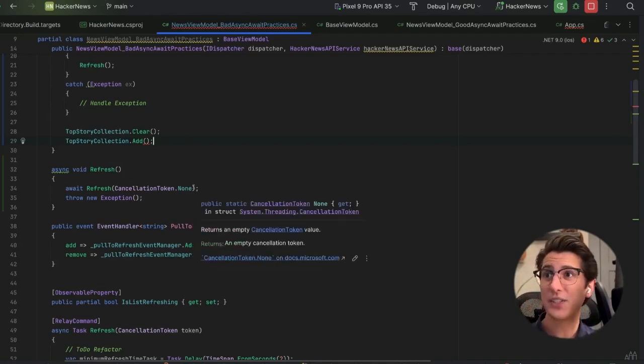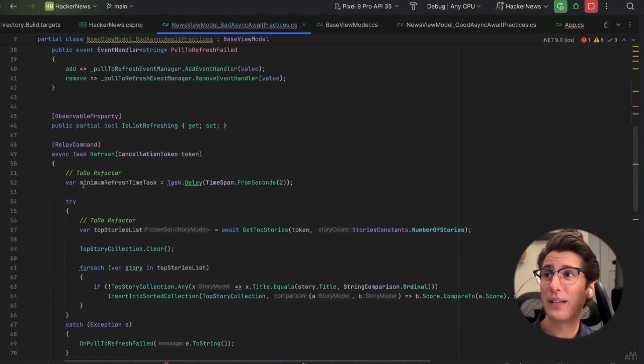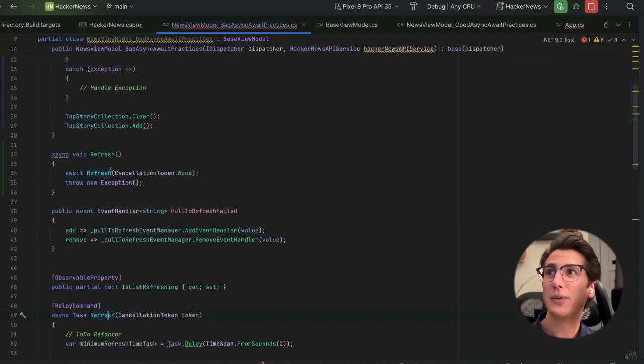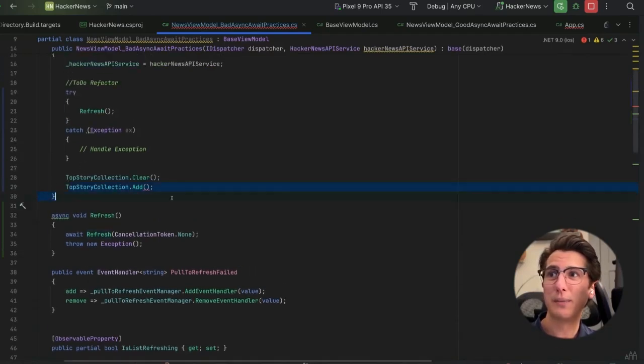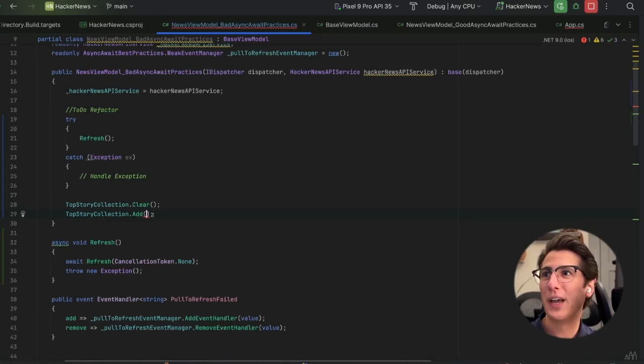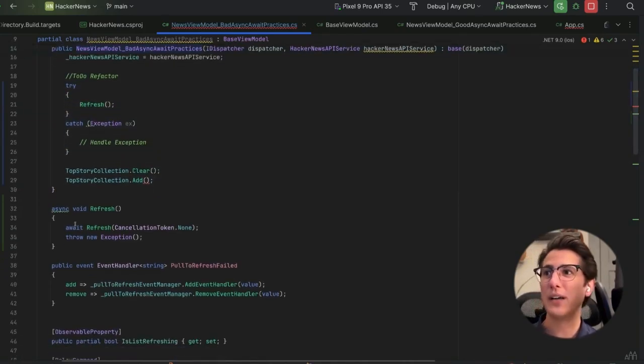Now, let's assume that the background thread, thread 2, successfully completes the refresh method. So now thread 1's completed. It's cleared our top story collection. It's added a new story and it's exited the constructor. It's off doing something else. But meanwhile, thread 2 just finished. So what happens down here is this refresh method is still running. And now we know that this is going to throw an exception.